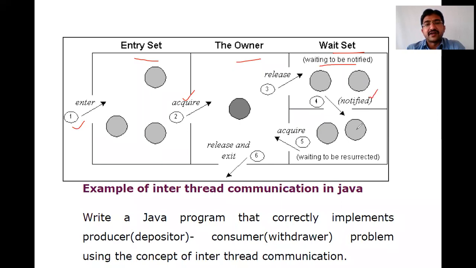Once notified, the other thread that is eagerly waiting acquires that object. Once it completes its job, it releases and exits.